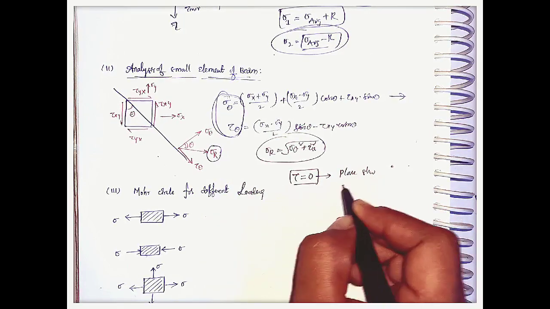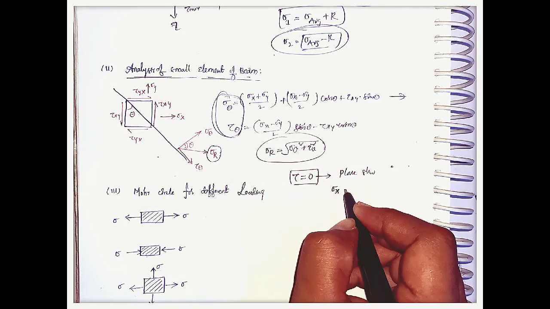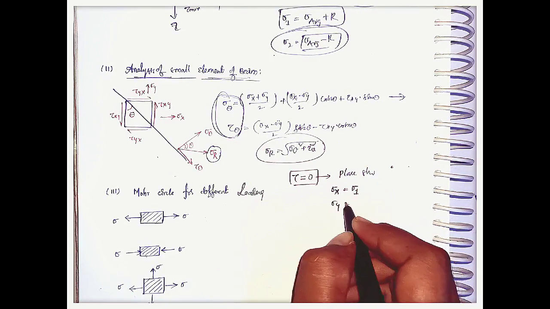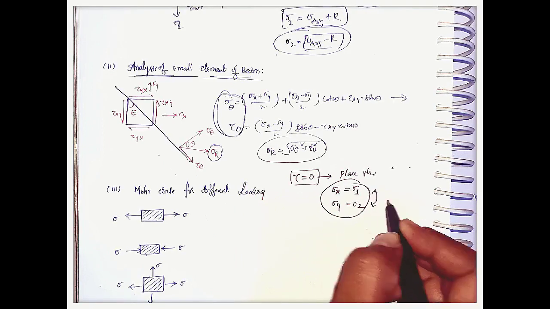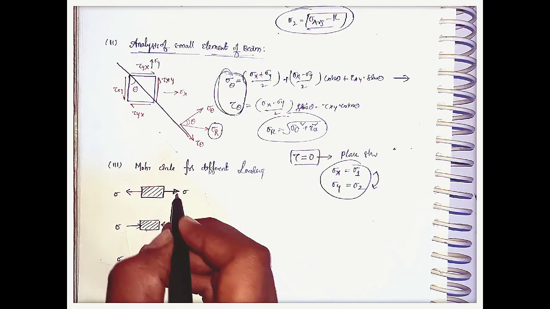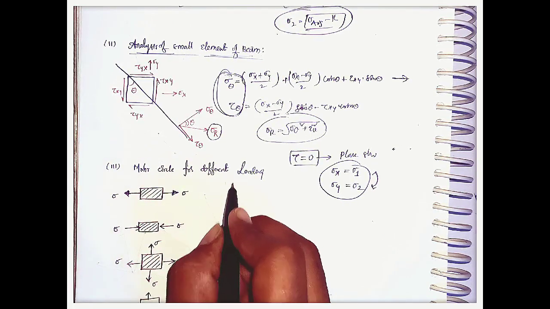For plane stresses, sigma x, which is the stress acting on the horizontal axis, is nothing but the maximum principal stress, and the stress acting in the y direction is nothing but the minimum principal stress. Whichever it may be, it can be vice versa. And in exams they will give more loadings on the beam, and we have to draw the Mohr circle for the different beams like this.